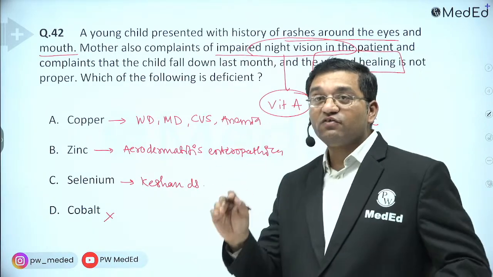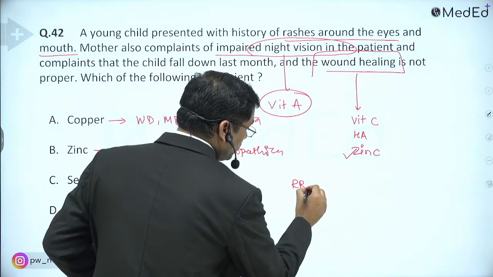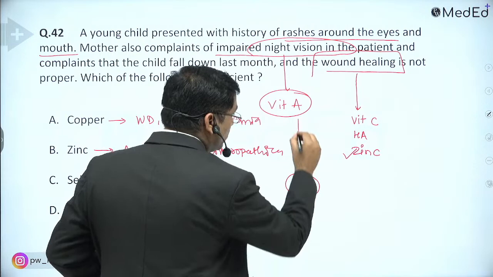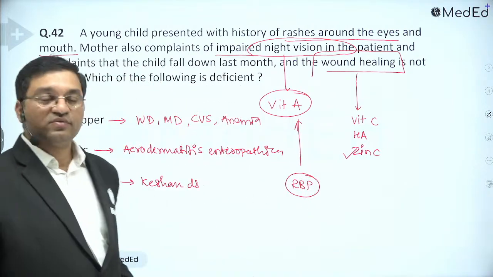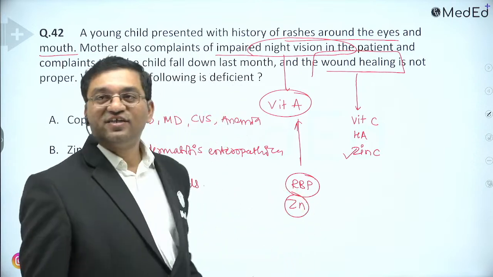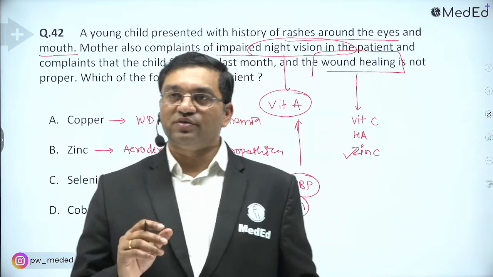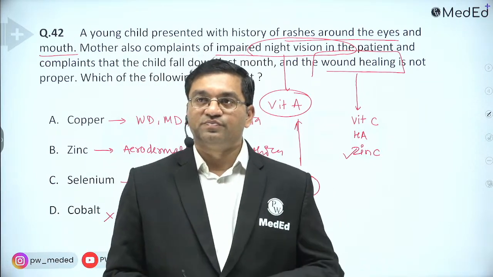Zinc is required for maintaining the level of retinol binding protein and maintaining the level of vitamin A in the serum. Zinc is required for this retinol binding protein and maintaining the serum vitamin A level. So it is important. Okay.